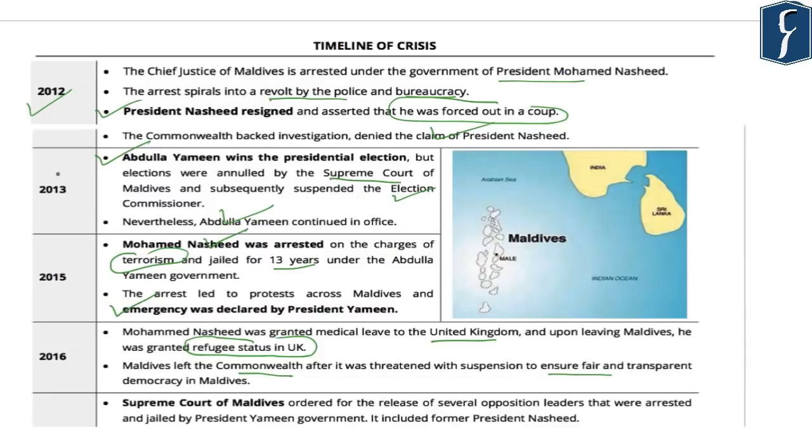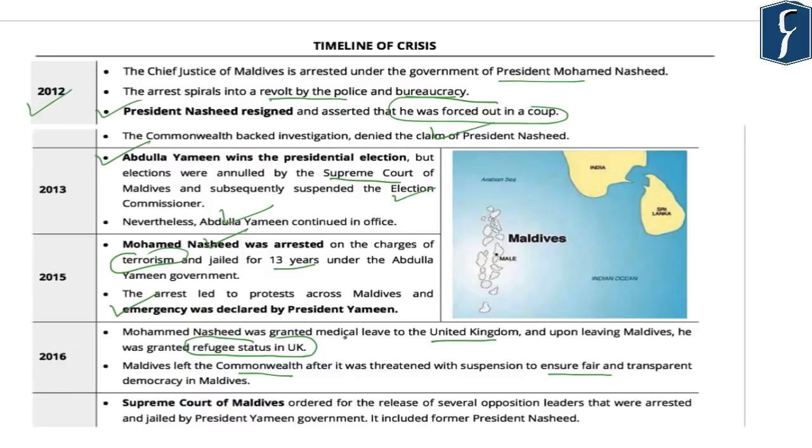Further, in the year 2013, another election was held and Abdullah Yameen won the presidential election. However, in this case, the Supreme Court annulled the election, but despite the annulment, the Abdullah Yameen government continued in office. In the year 2015, the former President Mohammad Nasheed was arrested and due to this, protests were held across Maldives. And due to this, the government at that point of time declared the emergency.